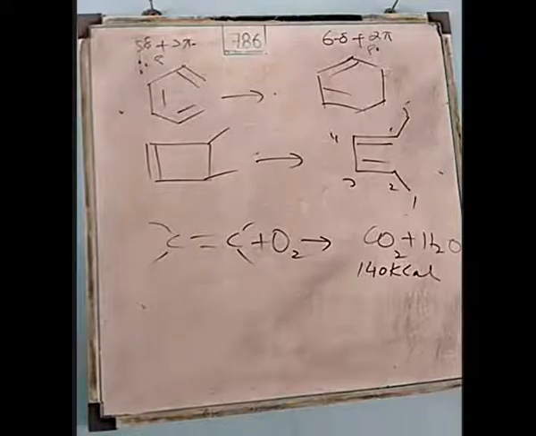Now similarly, if you burn ethane, in the first case we burned ethene, now we are burning ethane. When ethane is burned, the amount of heat evolved is 85 kilocalories.